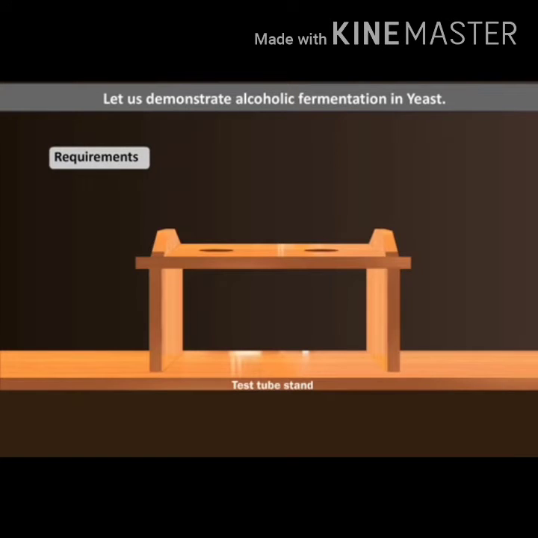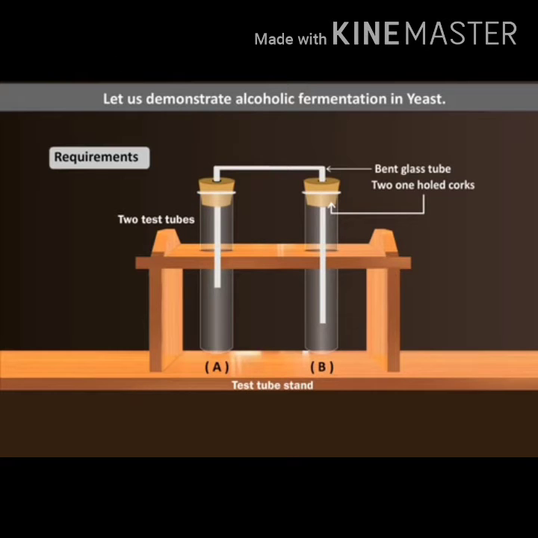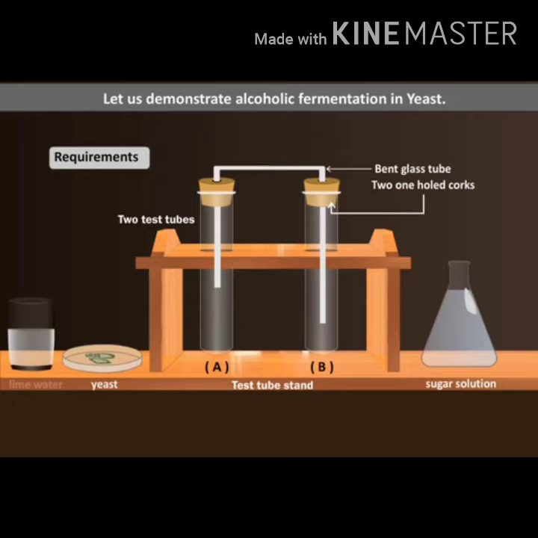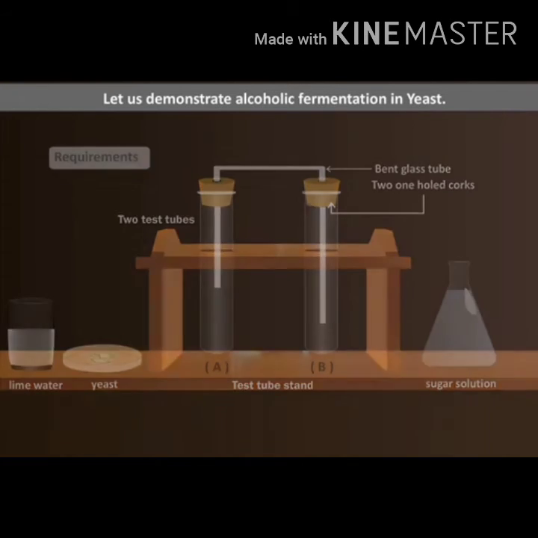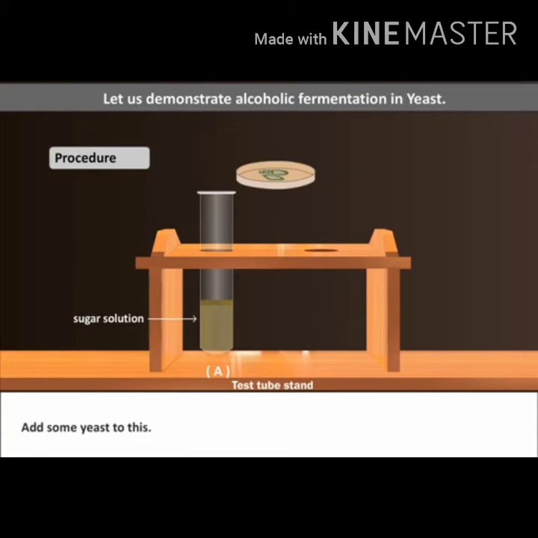Let us demonstrate alcoholic fermentation in yeast. Requirements: 2 test tubes, 2 half corks, sugar solution. Procedure: take some fruit juice or sugar solution in test tube A. Add some yeast to this.